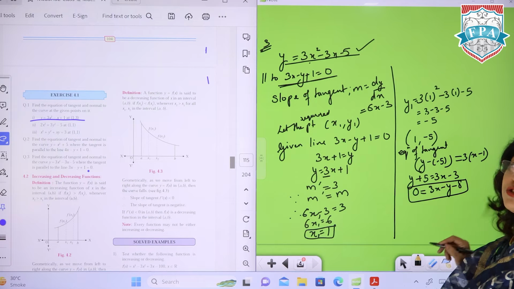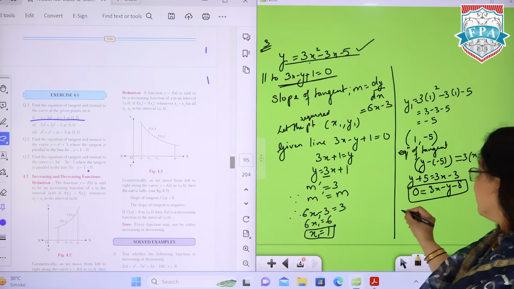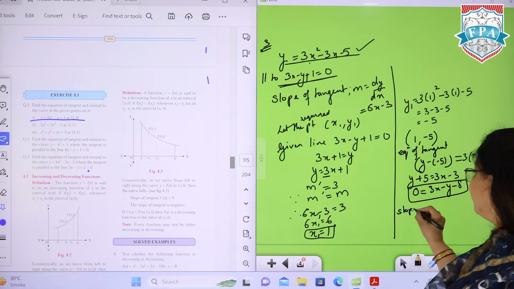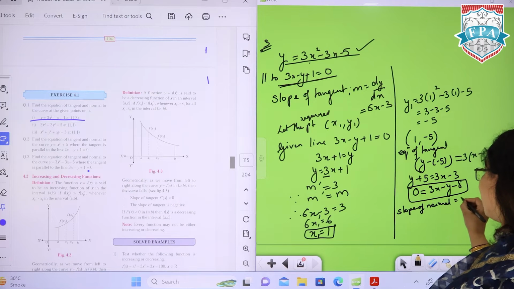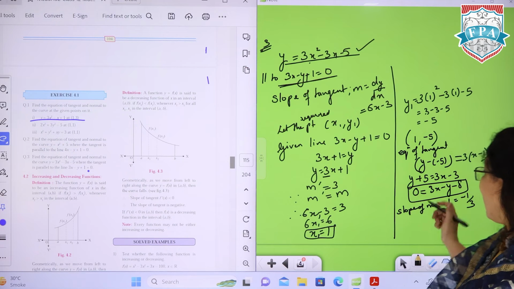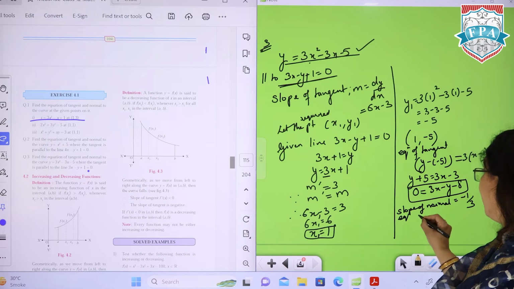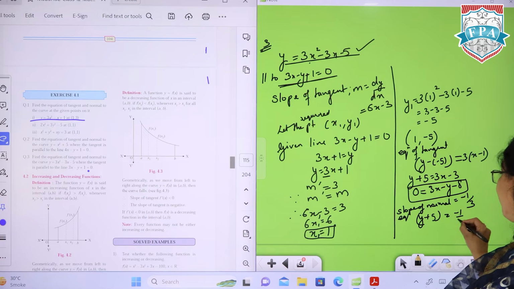This is your equation. For the normal, the slope of normal will be ऐसे ही directly हमारे पास given है, that's minus 1 by 3 because the reciprocal and negative sign, and equation will become y plus 5 is equal to minus 1 by 3 x minus 1.